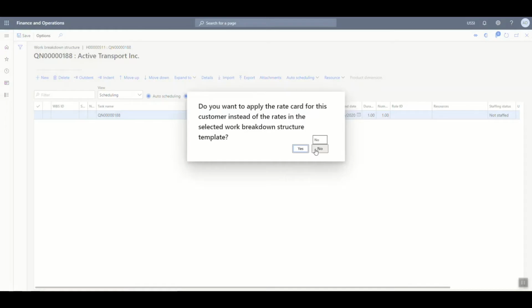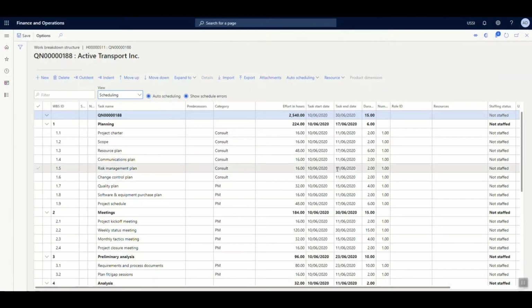You may say no, in which case the rates won't be reflecting here, and you may say yes, in which the rates as it is, which is defined in the work breakdown structure template, is going to get copied. As you can see, the work breakdown structure template we've recalled has gotten published for the current project quotation. Based on the project plan and execution, you may change the task start and end date as and when required. Also, you may change the project category.